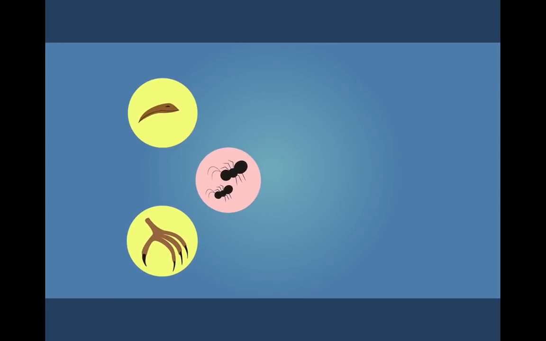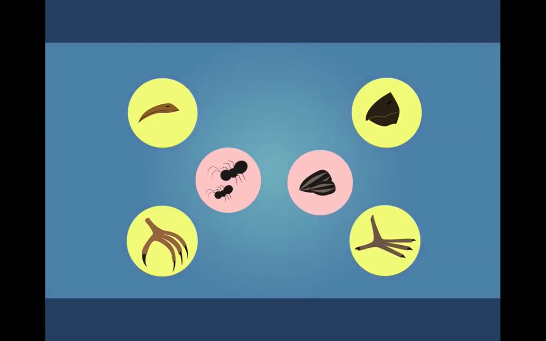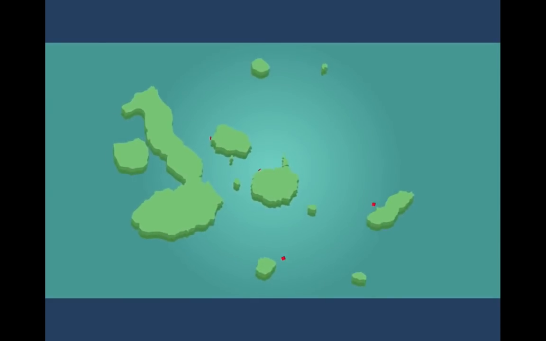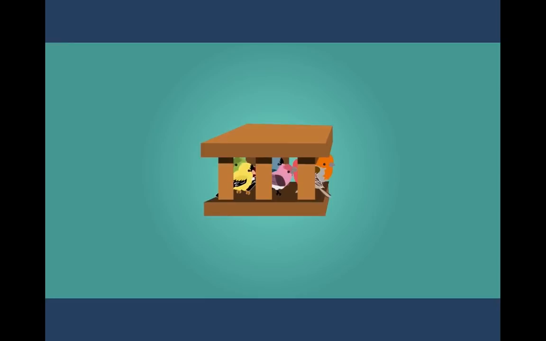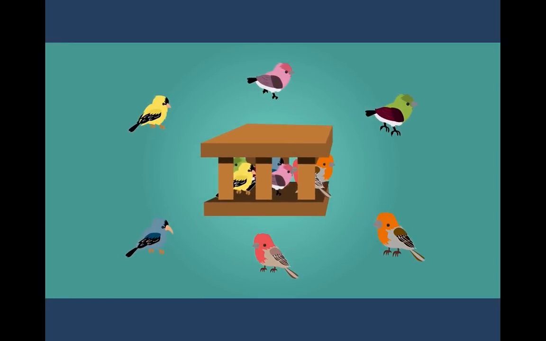Some of the birds had long, thin beaks and sharp claws suited to catching and eating insects, while others had large, powerful beaks suitable for cracking open nuts. Because of the distances between the islands, breeding between different species of finch was unlikely, and Darwin concluded that the finches must have evolved over time from the original mainland species to suit the conditions found on each individual island. In all, 13 of the birds brought back by Darwin were identified as being entirely new species, all similar to each other, but with definite variations from their common ancestor.